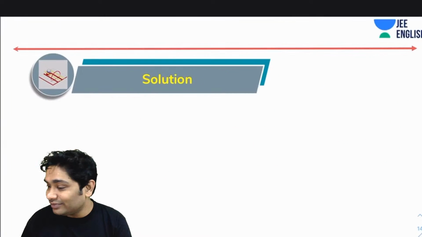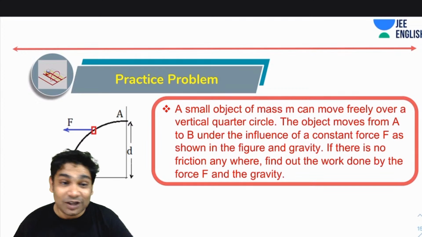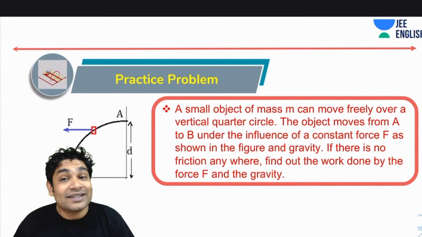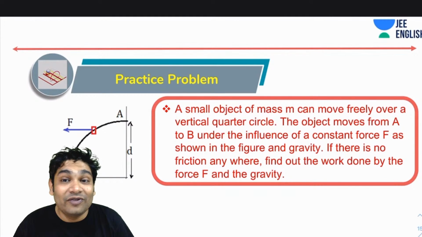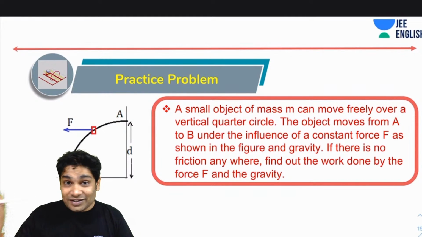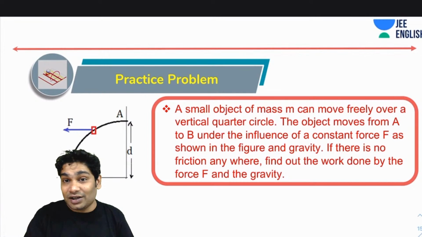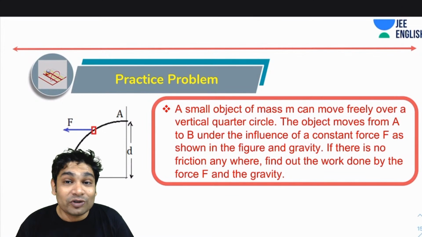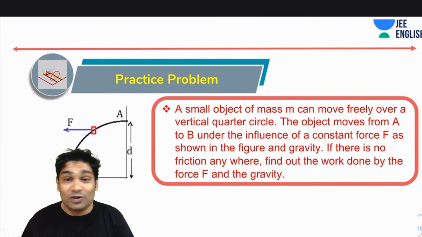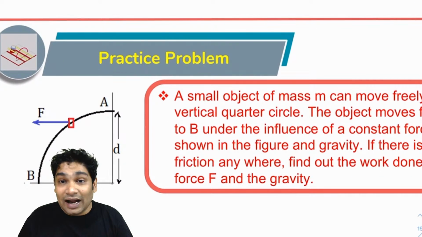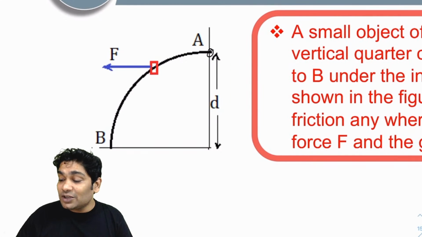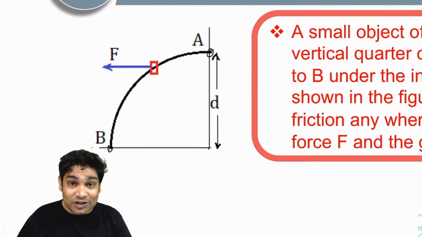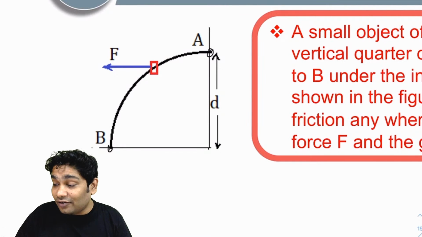So let's just move on. Okay, so here's another question for you. Now this question says that a small object of mass m can move freely over a vertical quarter circle. So it is restricted to move over this quarter circle only. The object moves from A to B under the influence of a constant force F as shown, and the force of gravity. So it is moving from this point A to this point B under the action of this force shown here, which is horizontal, and of course the other force you've been told acting on it is mg.